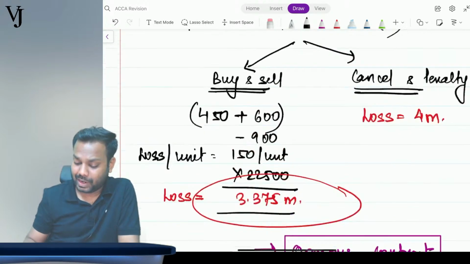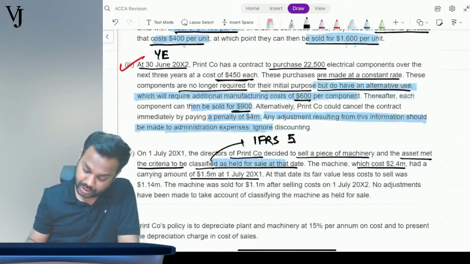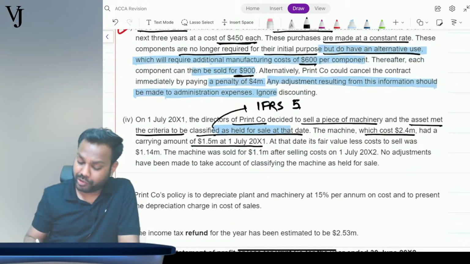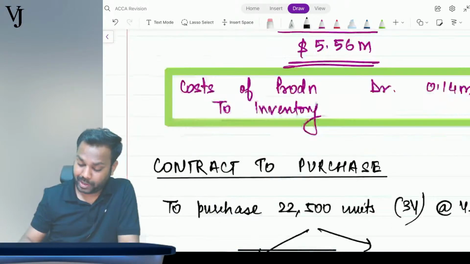It is classified as held for sale on what date, guys? On 1st July 20x1 itself, the asset is classified as held for sale. Now let me write here.